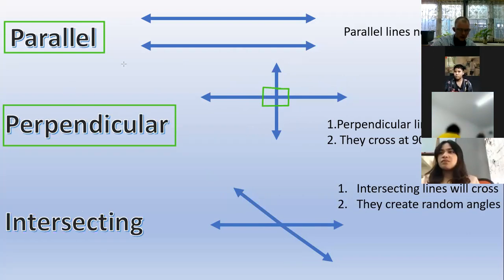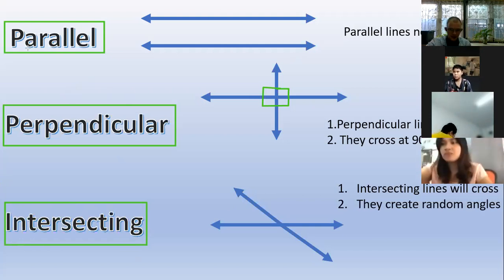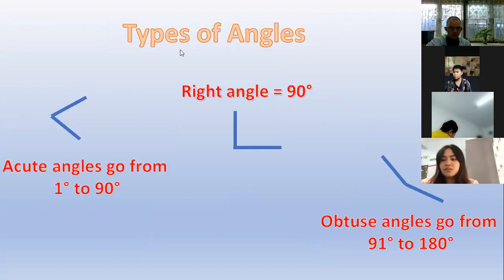And then our last one at the bottom we looked at was intersecting lines. Intersecting lines create random angle sizes. Depends at what angle the line intersects. Okay. Our next one that we looked at is our angles. Now, these ones I want to make sure that we get correct today.